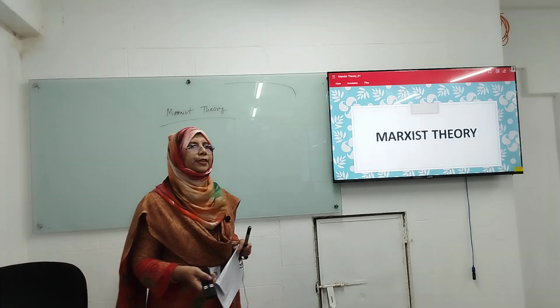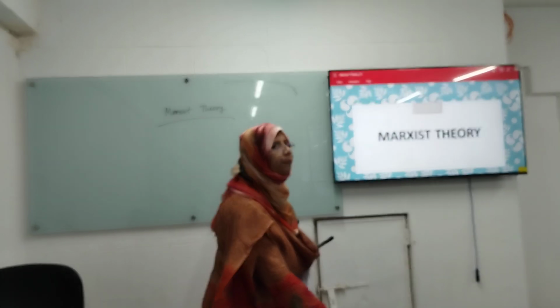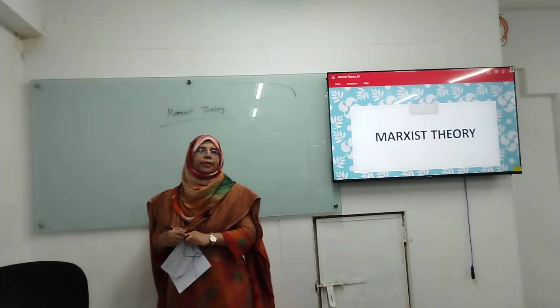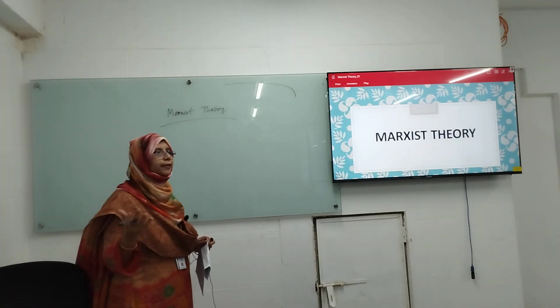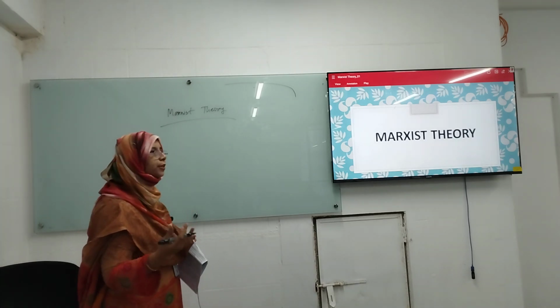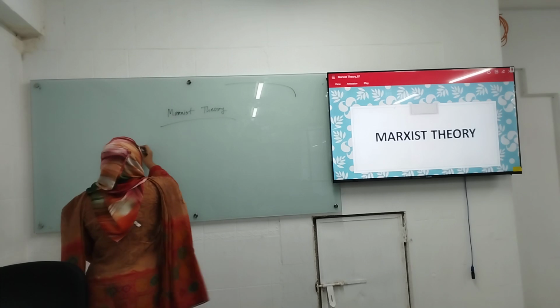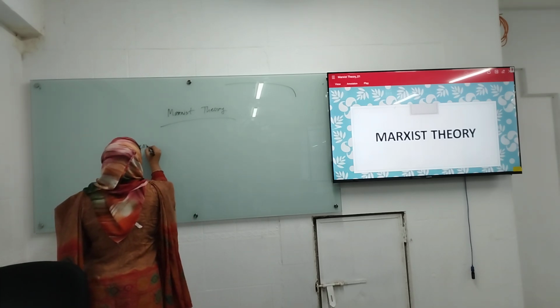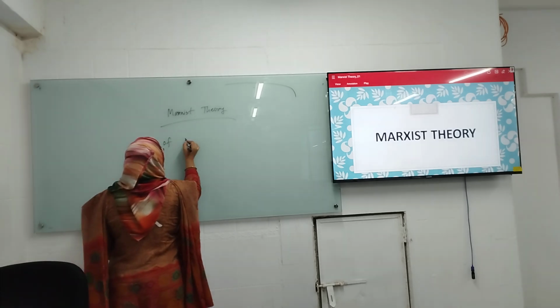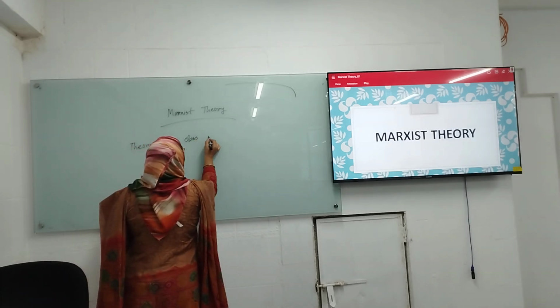So what is Marxist theory? It is the theory of class struggle, the theory of class division in the society.